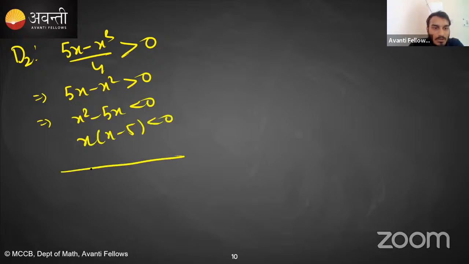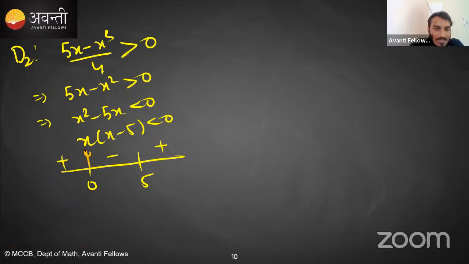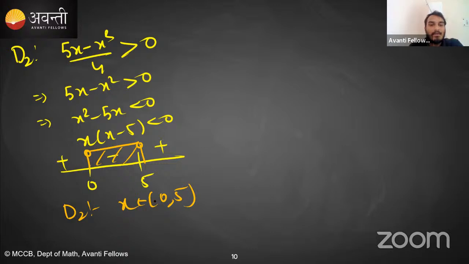What are the critical points? 0 and 5. Plus minus plus. So we are interested in the negative region. So this is the negative region. So what is d2? x belonging to 0 to 5. Is this clear?